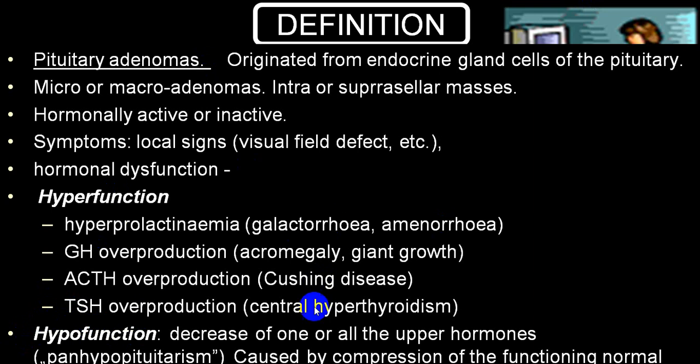Hypofunction will be there because of the compression of normal functioning tissue by the tumor. Initially there is hyposecretion of some of the hormones, and then all the hormones will be suppressed. Because of compression, the cells will undergo atrophy, and then we get what we call panhypopituitarism, also called Simmonds' disease.